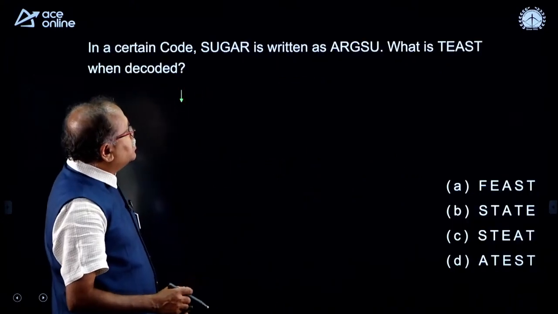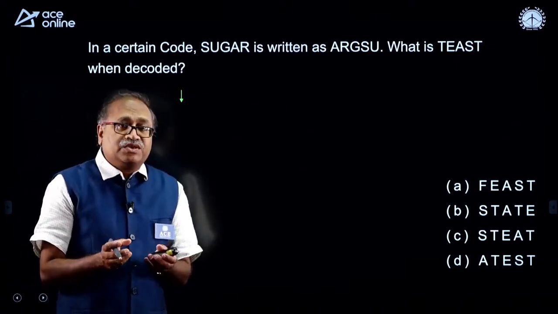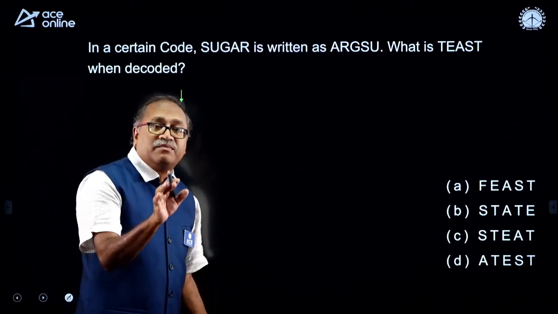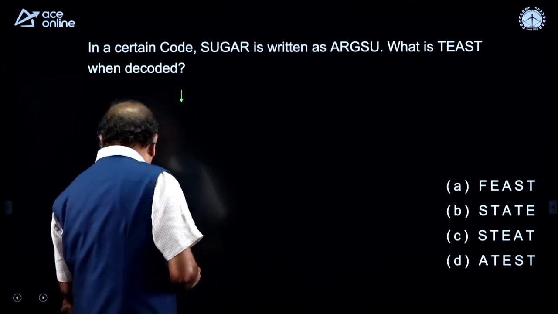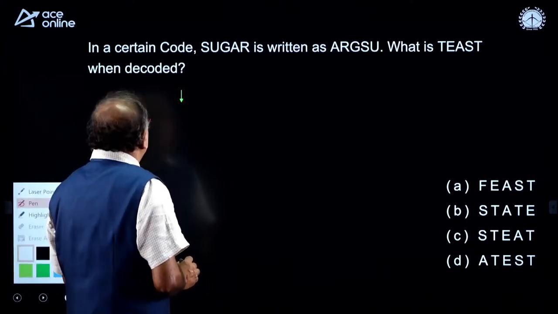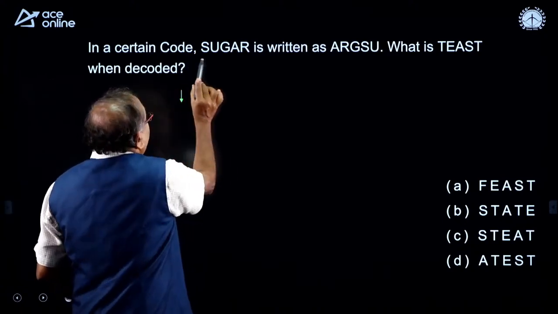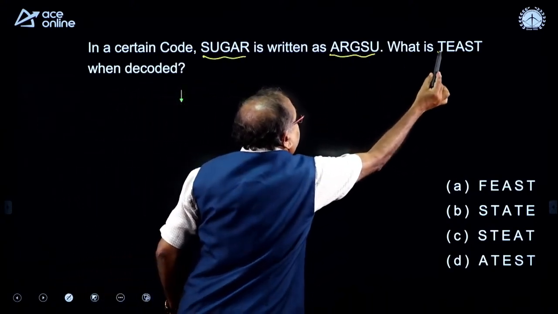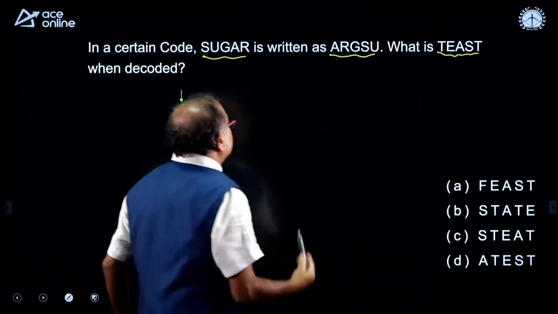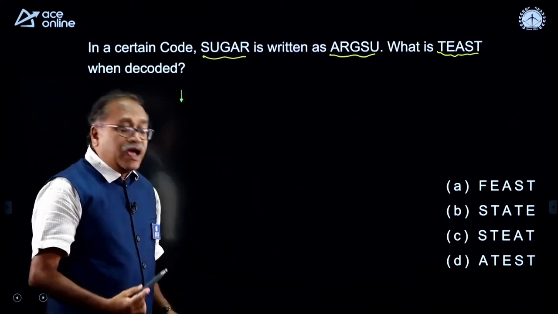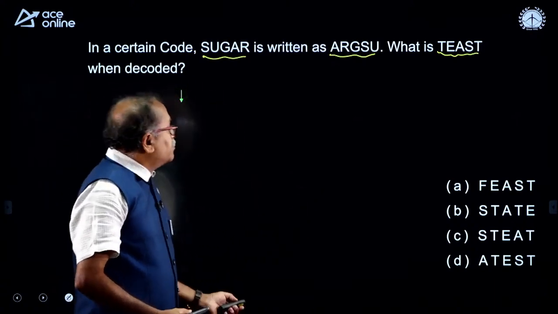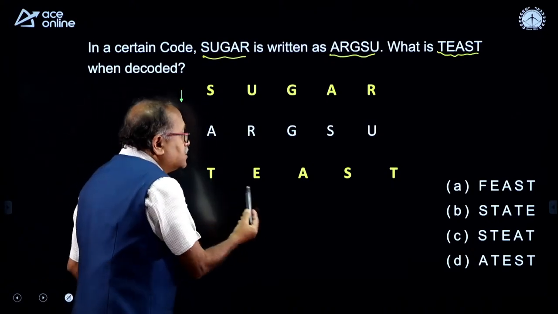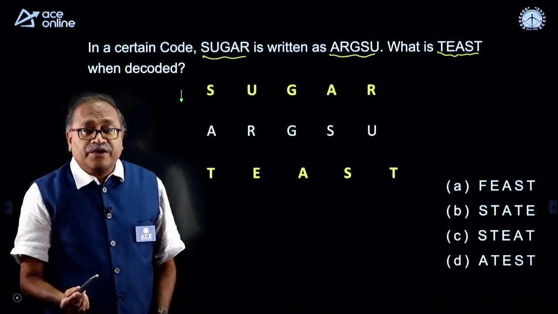I am moving on to another type of questions. Sometimes you get this kind of questions mostly in the RRB and Staff Selection Commission exams. So, here what is it? In a certain code, sugar is written as this, then taste will be written as what? I wrote it for your clarity.